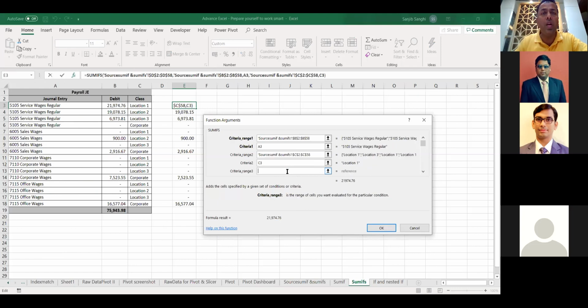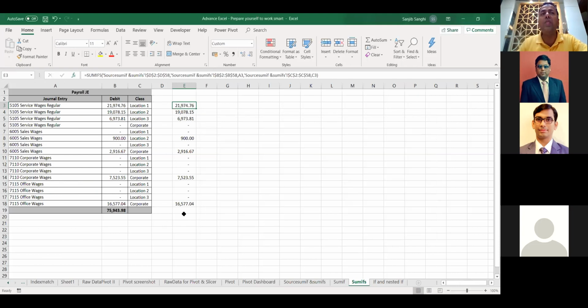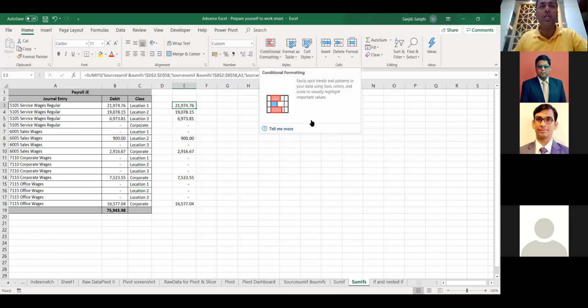If I click over here, hit tab, it adds another criteria range 3, criteria range 4, criteria range 5. You can go on and on as many times as you want. This is so far as your SUMIFS is concerned. Anything important? Yes, good.